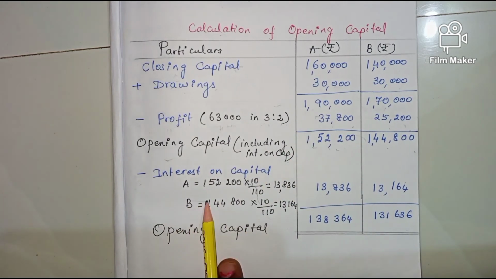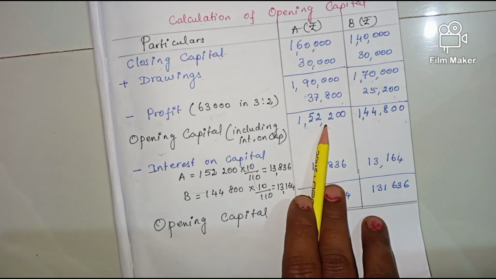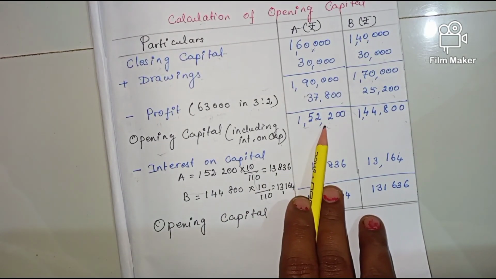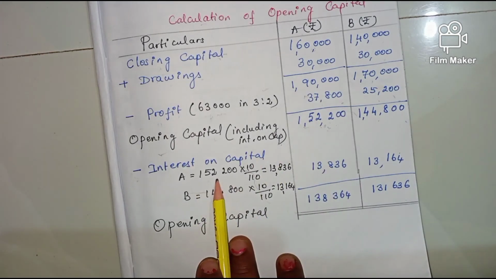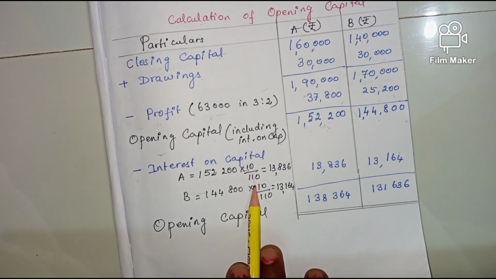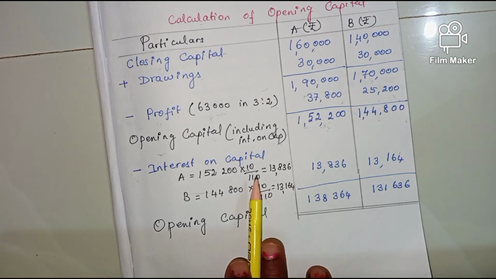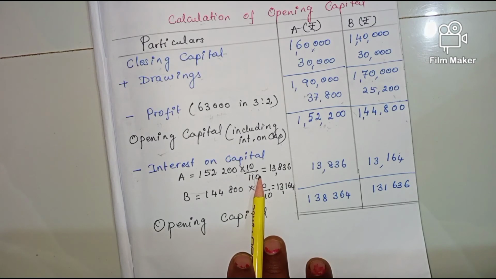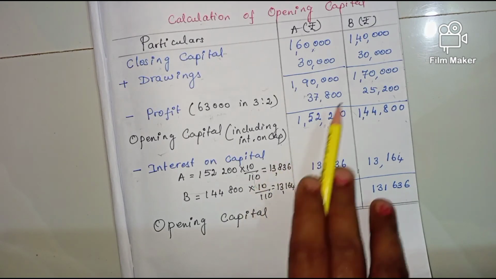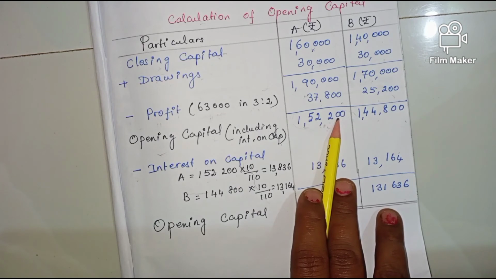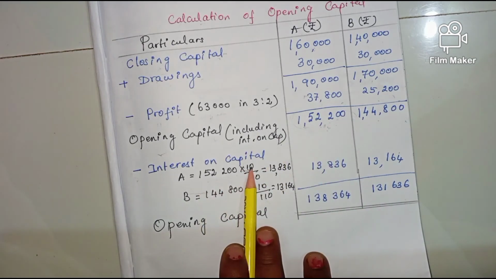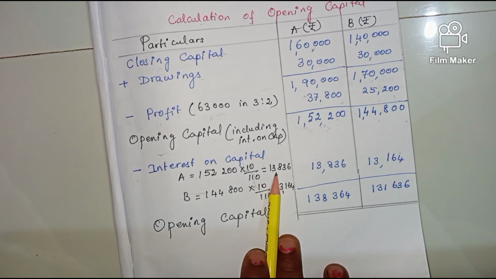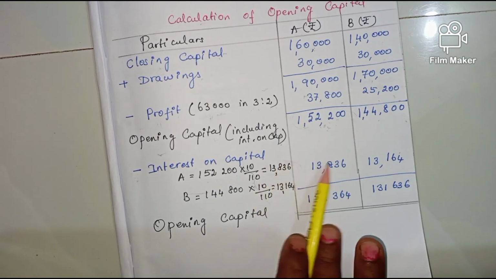So we have to follow this. That is how to calculate interest on capital on 1,52,200, which includes interest on capital: 1,52,200 into 10 by 110. It is like how we did for manager's commission, before charging and after charging such commission. Here the same way we have to do for interest on capital also. This includes interest on capital, which we have to separate, so 10 by 110. You will get 13,836. This is the interest on capital.